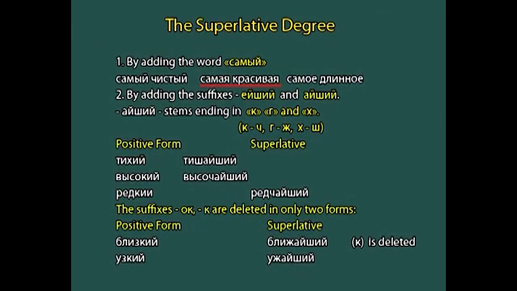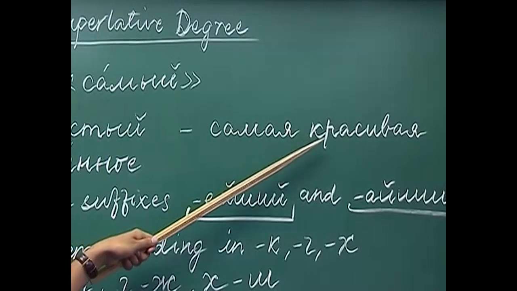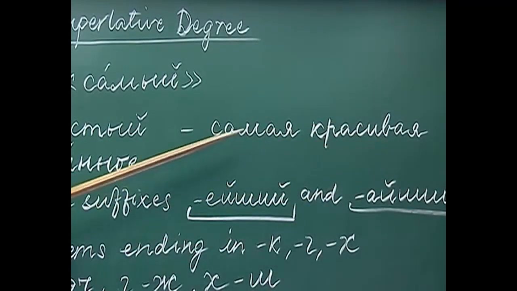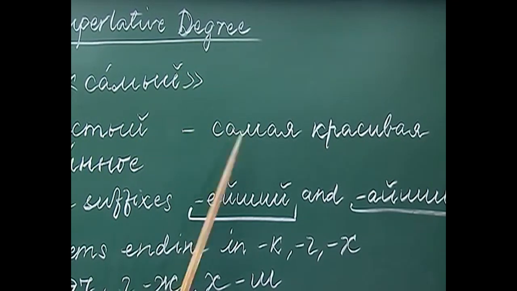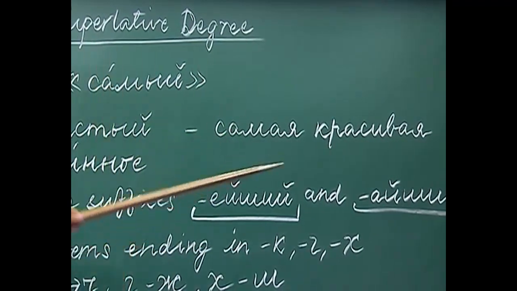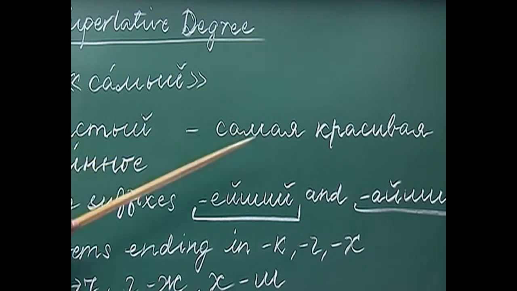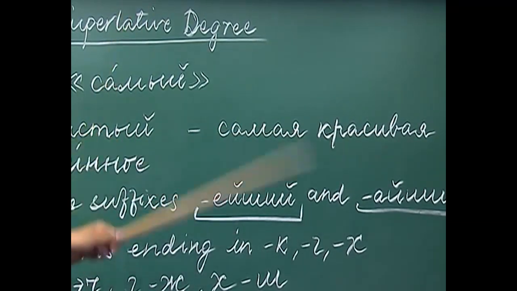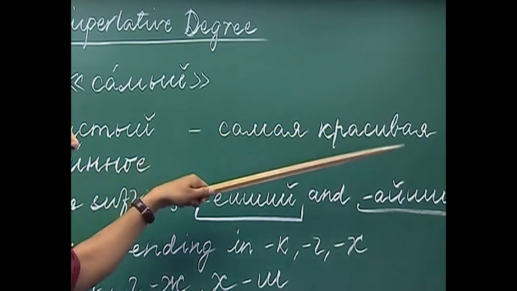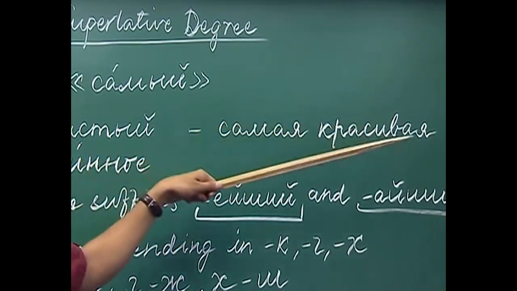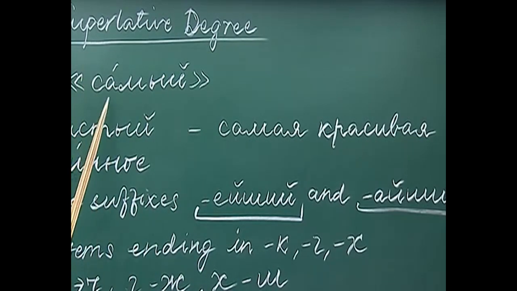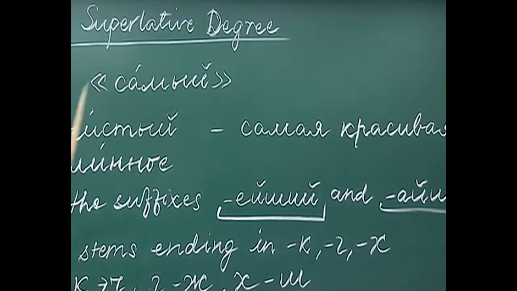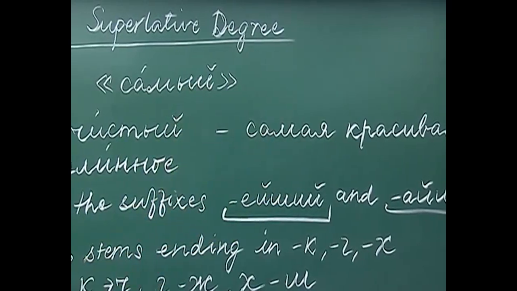Krasivi, the feminine form of krasivi will be krasivaya. Then you have to decline this word sami in feminine and add the same thing to the adjective to get its superlative degree. So, samaya krasivaya, the most beautiful. As you can see, sami also declines as an adjective. So, sami, samaya and samaye.